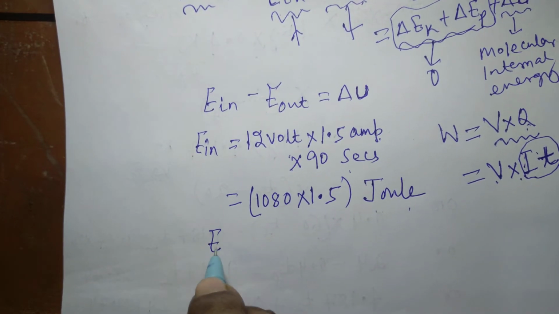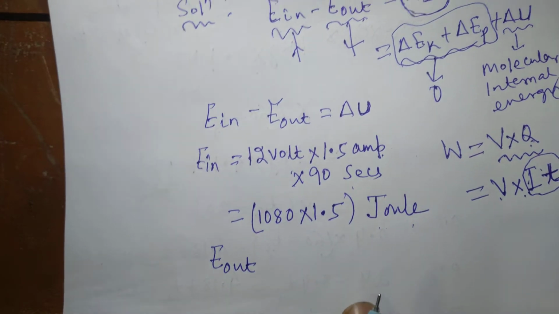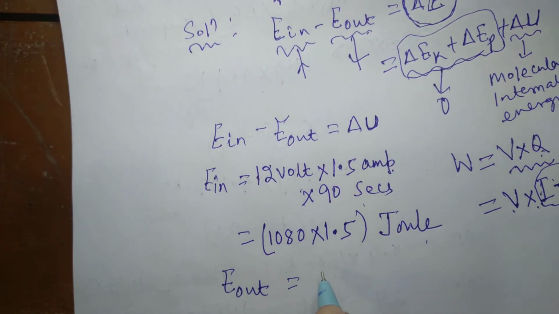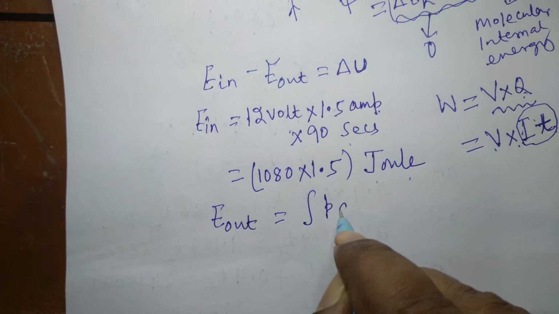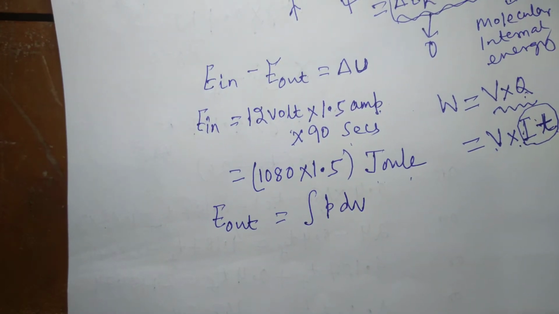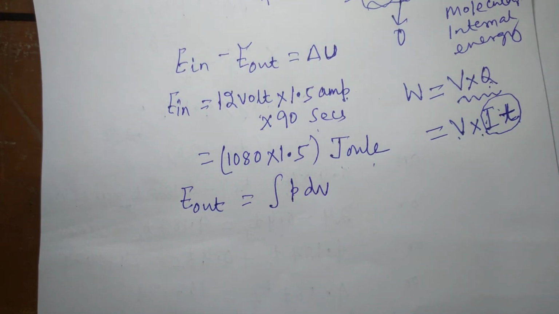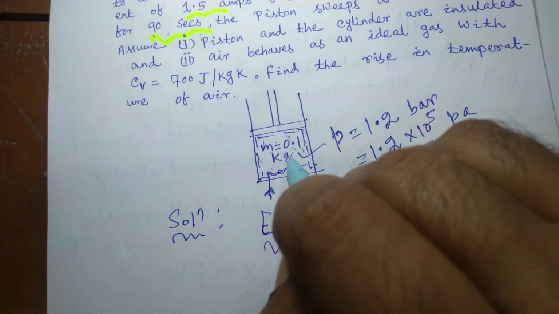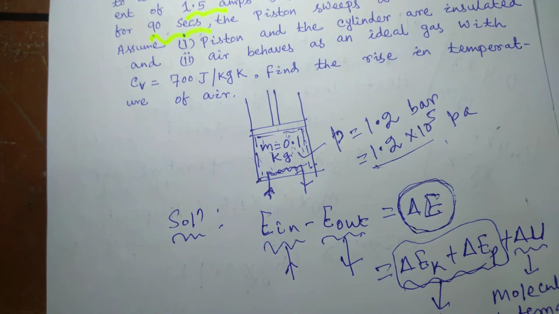So E out is the piston displacement work, that is the integral of PdV. We have already discussed that piston displacement work is the integral of PdV. Inside the cylinder there is air, which can be assumed to behave like an ideal gas.